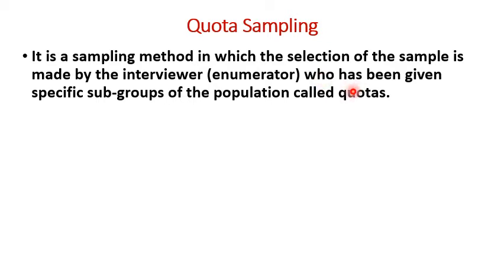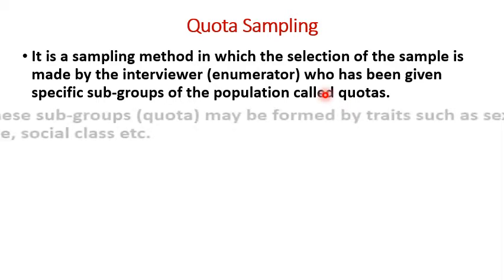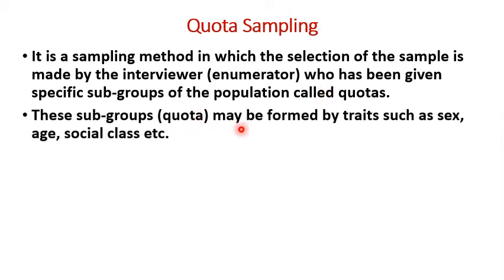Then the total population may be classified into specific subgroups on the basis of certain characteristics. These subgroups are called quotas. Then one or two quotas may be assigned to each interviewer or enumerator. These subgroups or quotas may be formed by certain characteristics or traits such as sex, age, social class, etc.